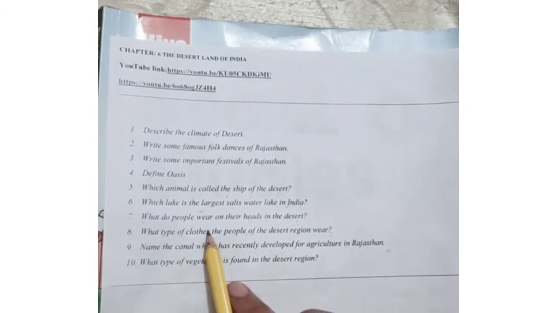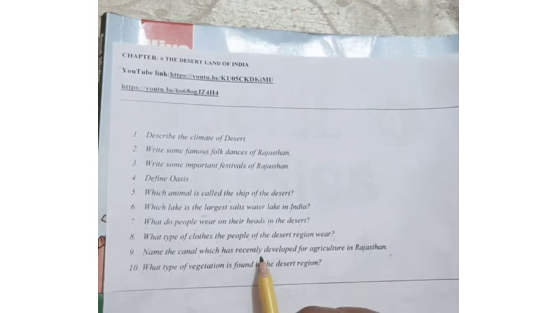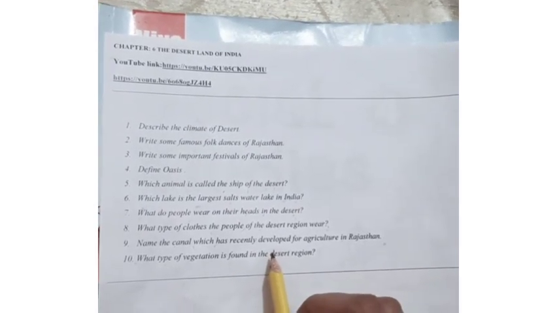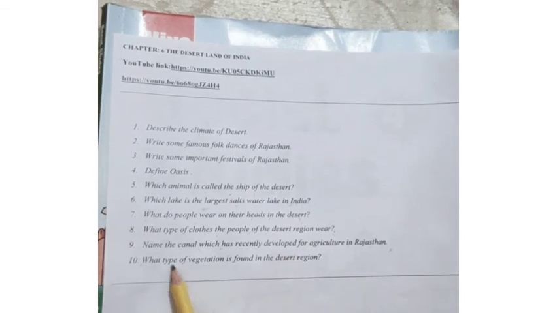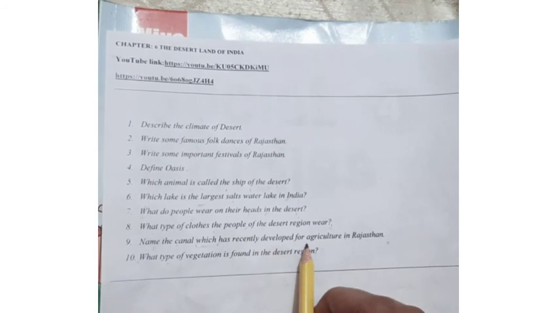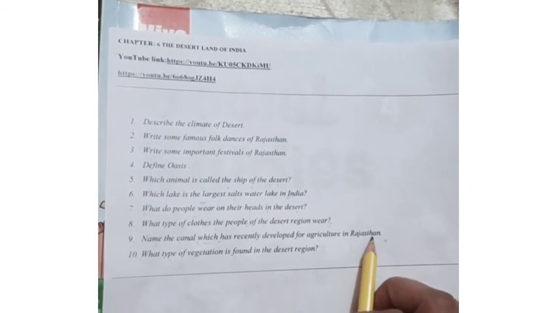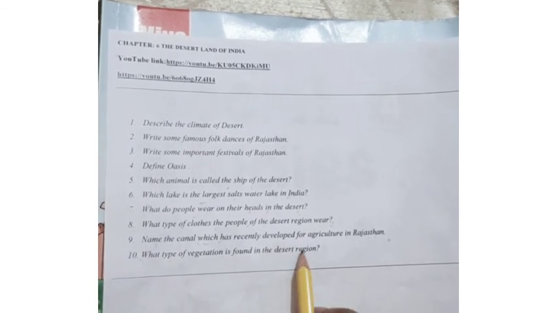What type of clothes do the people of the desert region wear? Men wear dhotis, kurtas and turbans, and women wear bright colored ghagras and choli with odhni. Name the canal which has recently been developed for agriculture in Rajasthan, and the name of the canal is Indira Gandhi Canal. What type of vegetation is found in the desert region?